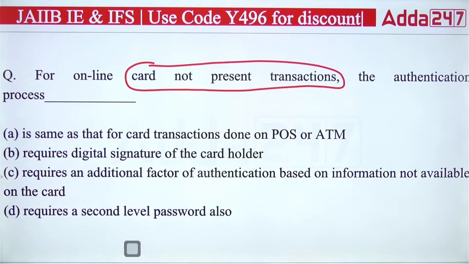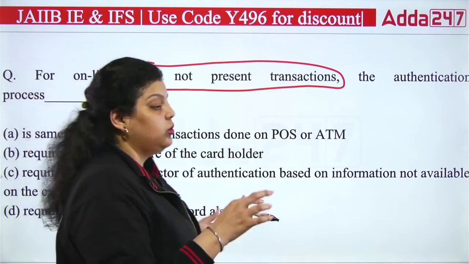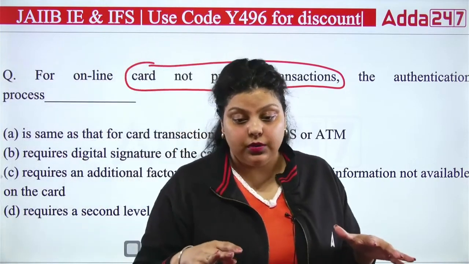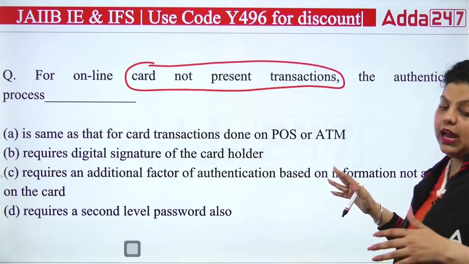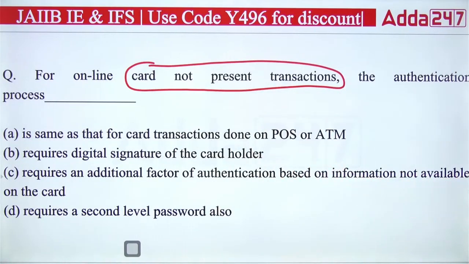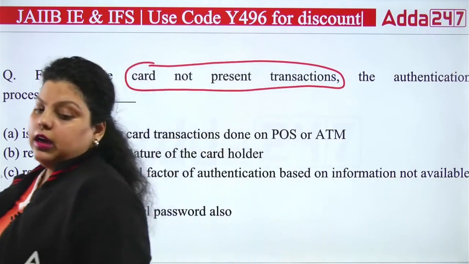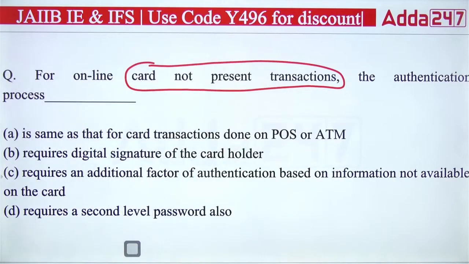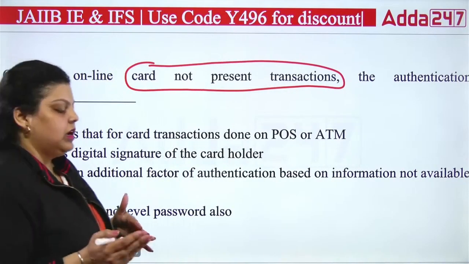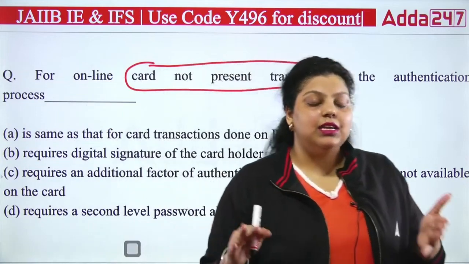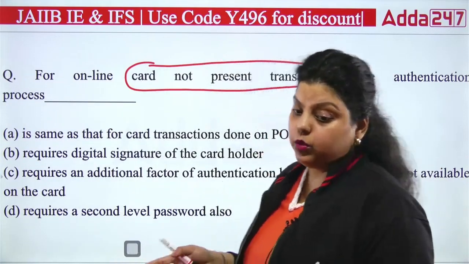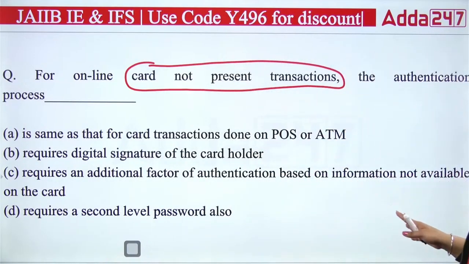So if you are performing any transaction in which you are not present at the particular location and you do not have a card with you, but you are providing certain information on your card like the card holder name, your account number, the name on the card, the CVV. If you are giving all these details, what is the one more additional feature that will help you to control the cyber crime or something, the authentication.